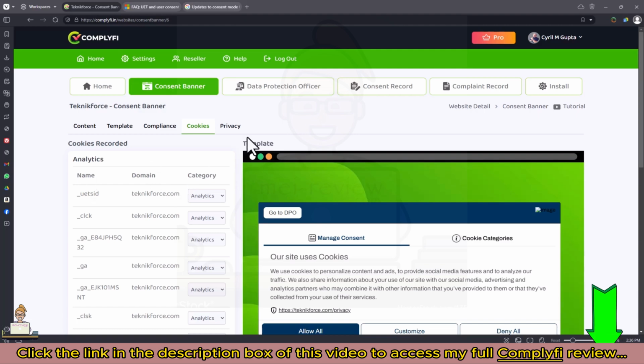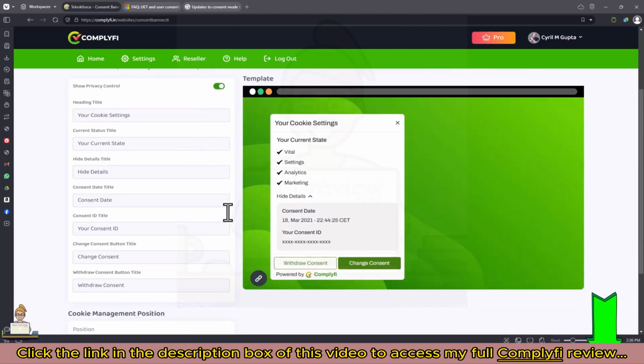Then you also have privacy management. And this is about consent management. Here is the thing. The law says that your visitors should be able to change consent when they need to. For example, when somebody comes to your website for the first time, they decide to opt in. It doesn't give you a license to just store cookies on their computers forever. It means they have made a preference and they should be allowed to change the preference at any time they want.